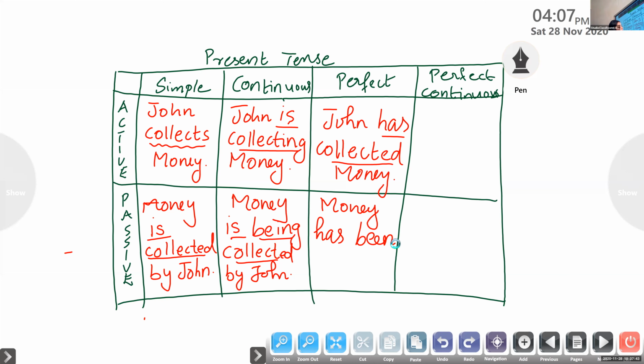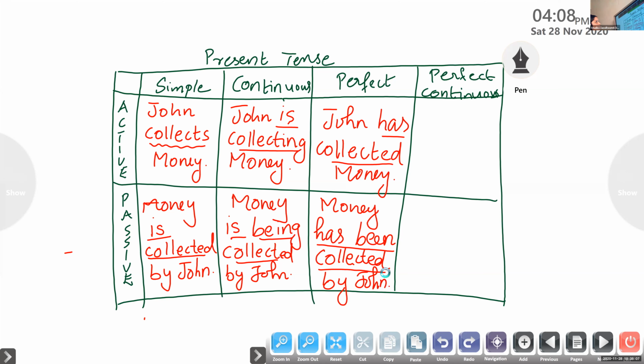Very good. Money has been collected by John. Excellent. Very good. I'm happy. I'm glad. I request everyone to underline has been collected. Wonderful. Great. You are great children. Thank you so much.